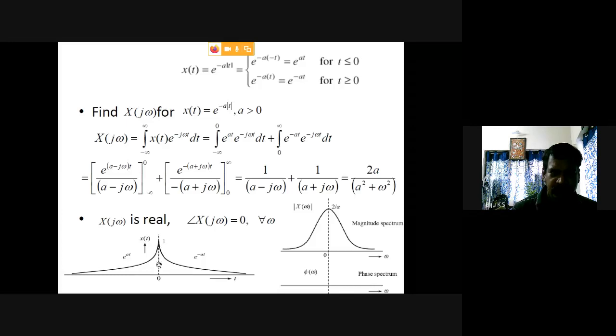So this is the original signal x of t. X of t has values decreasing on the right hand side, and on the left side it is e raised to at, like that.